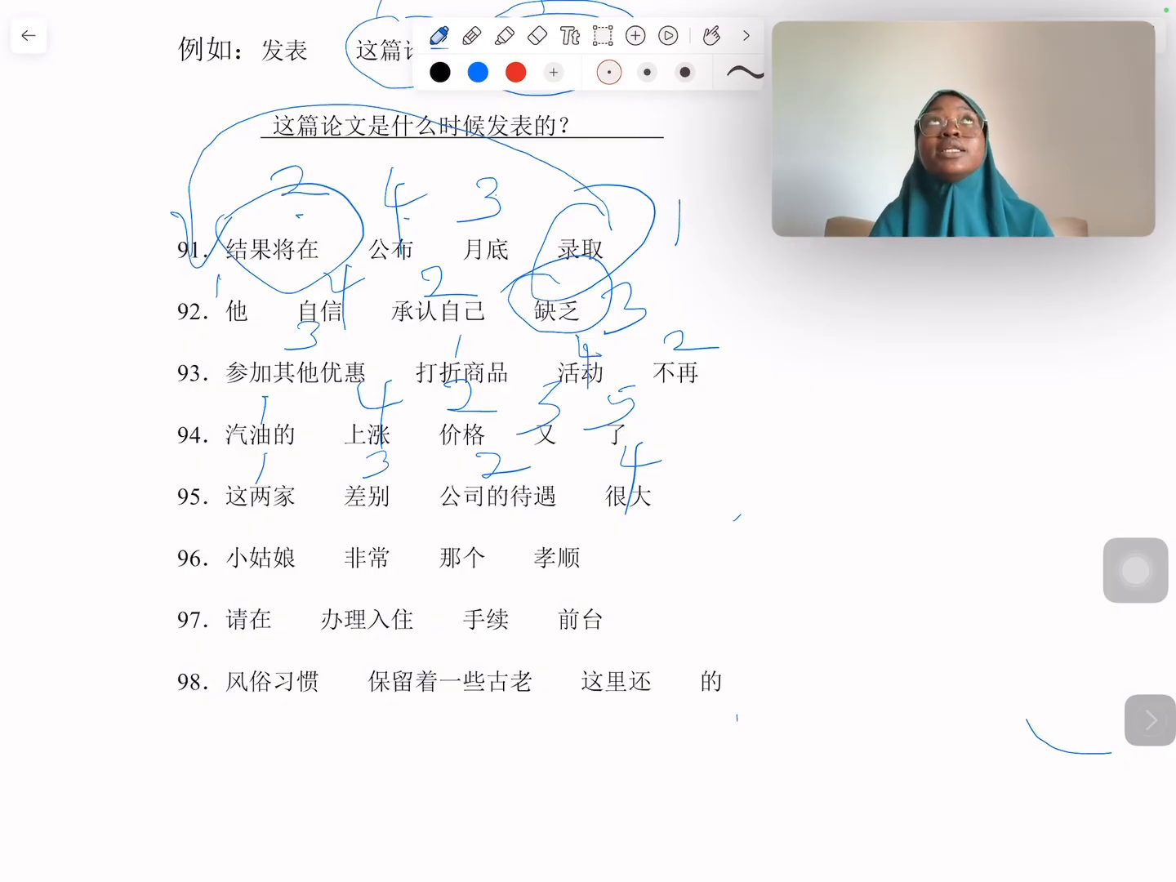孝顺 is when you are good to your parents, right? When you are obedient, submissive, kind to your parents. That's what 孝顺 is. Okay, so the first thing that comes to my mind is this 那个 should definitely be with that 小姑娘 because they are trying to point out which 小姑娘. So it is 那个小姑娘。怎么啦? This one is very simple. 非常, because we know that the adverb would come before the adjective. 非常孝顺。那个小姑娘非常孝顺。Okay, are we together?